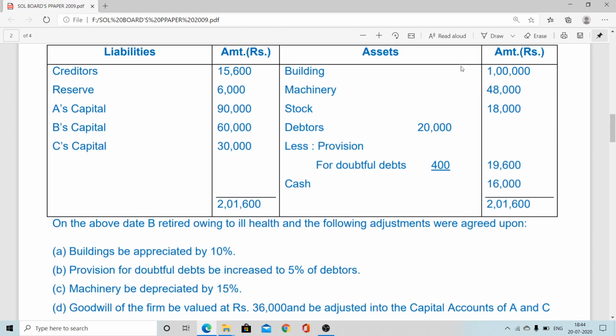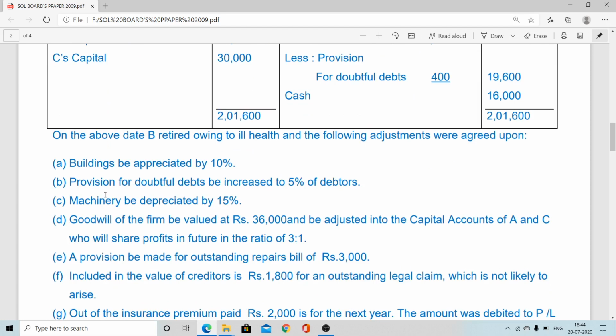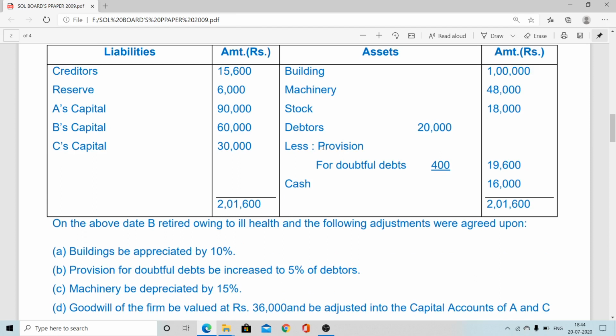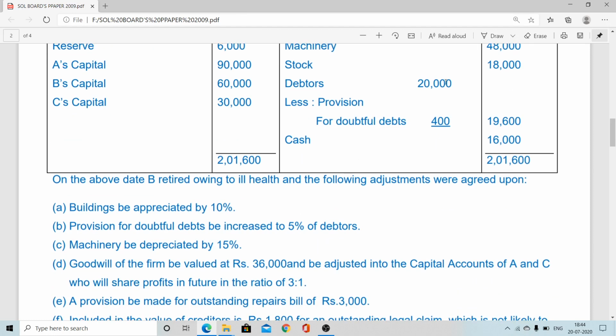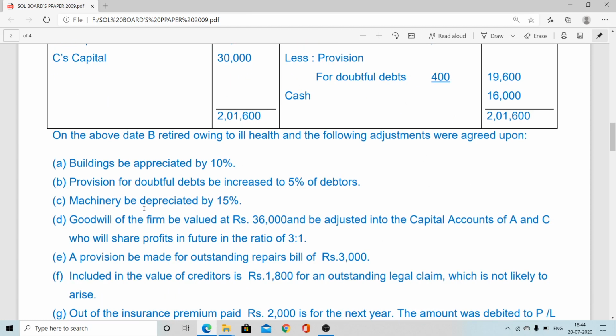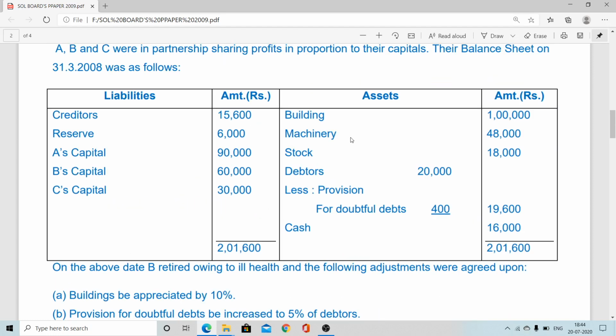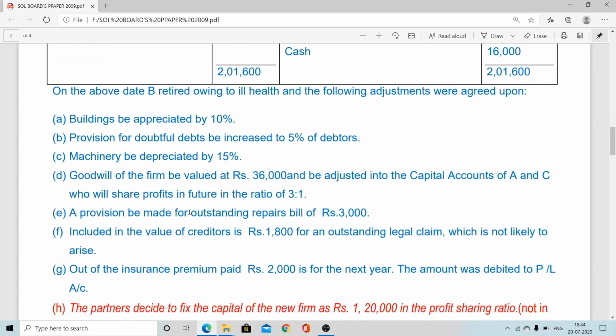First of all, building will be appreciated by 10%. So here the value is 1 lakh, thereupon 10%, 10,000, building value increases. Provision for doubtful debt to be increased to 5%. Here the gross value of debtors is always considered while calculating the new provision. So 20,000 thereupon 5% comes to 1,000, but the old provision is 400, so 600 is the increase. Any one method we can adopt. Machinery to be depreciated by 5%. Machinery is provided here as 48,000, thereupon 5% we have to calculate.